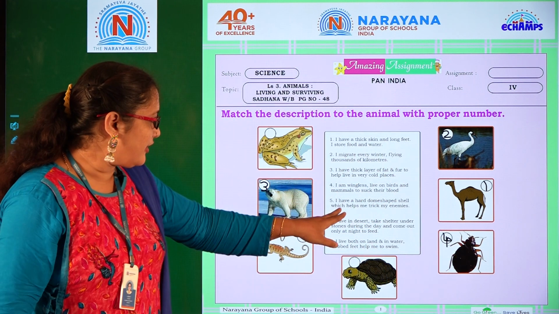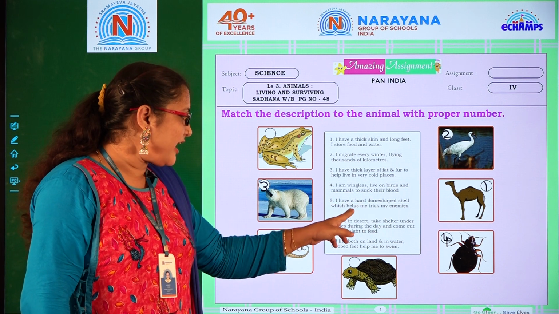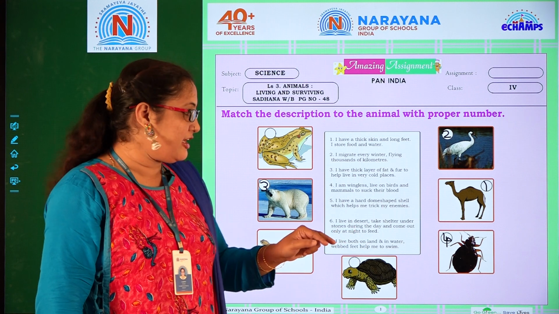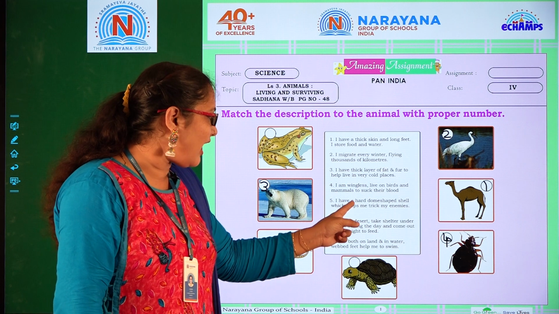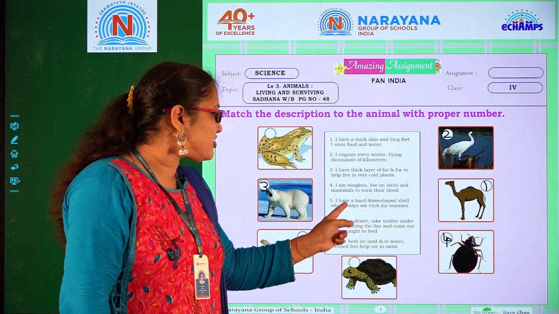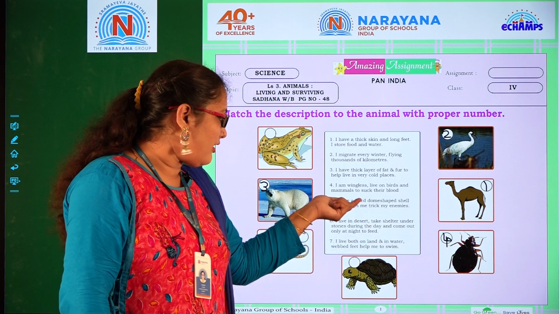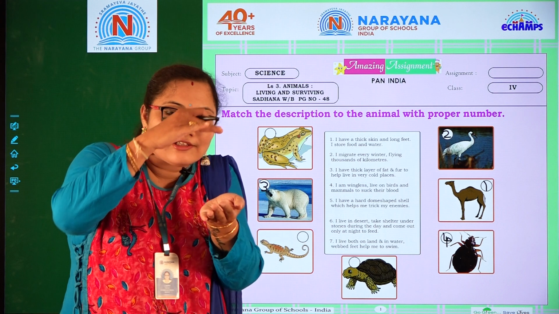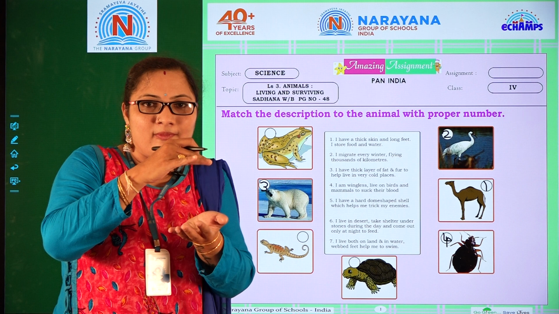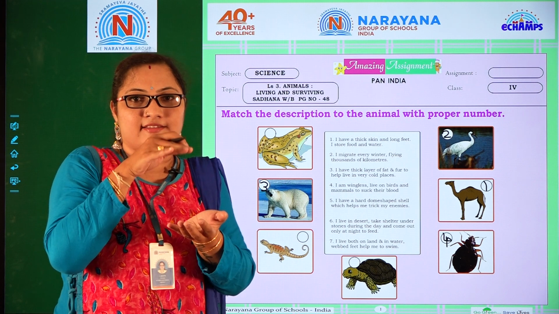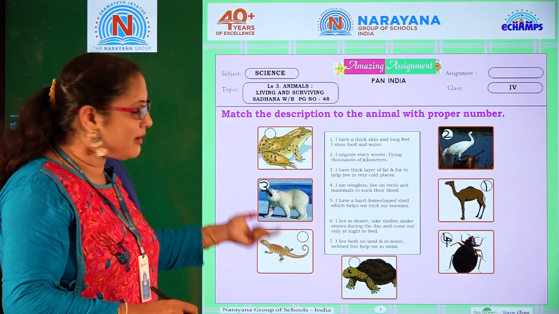Fifth one: I have a hard dome shaped shell which helps me trick my enemies. So I am going to read the question once again. I have a hard dome shaped shell which helps me trick my enemies. So that animal has a hard dome. It is secured with a hard dome, and when enemies come, what happens? That dome is going to secure that animal. So which animal might it be?